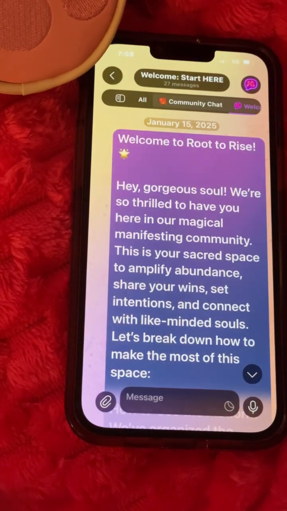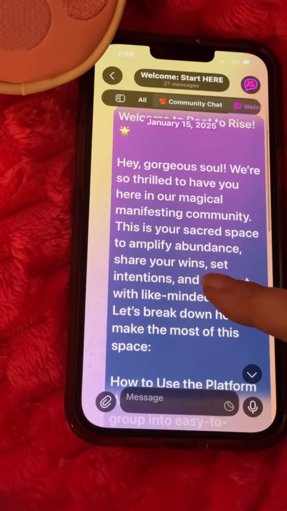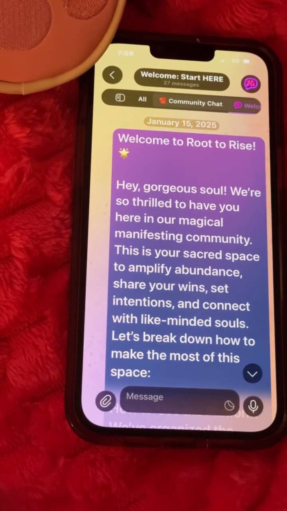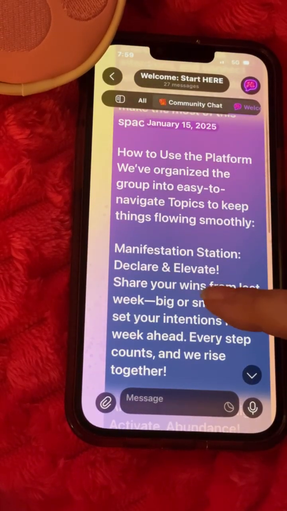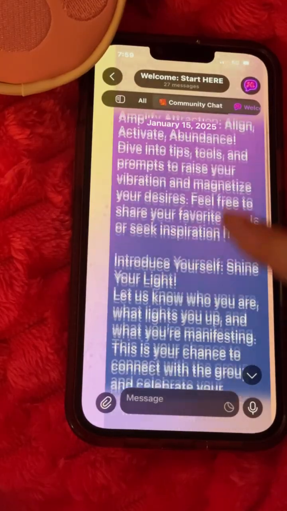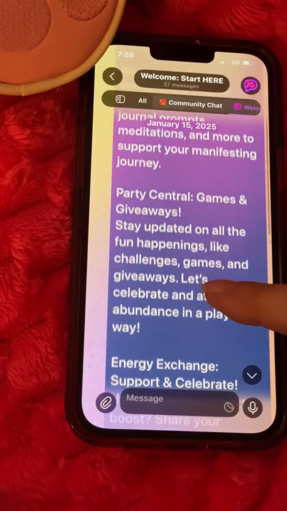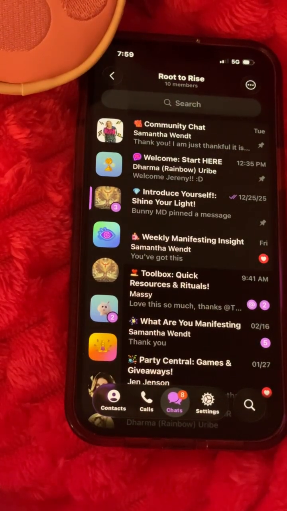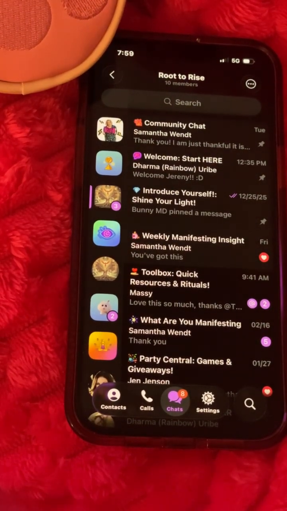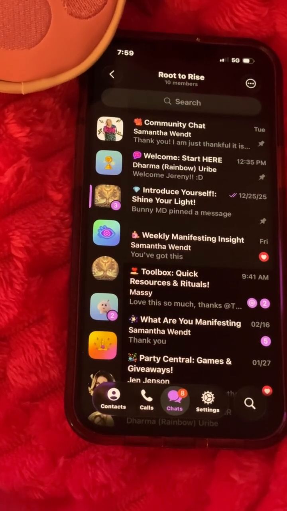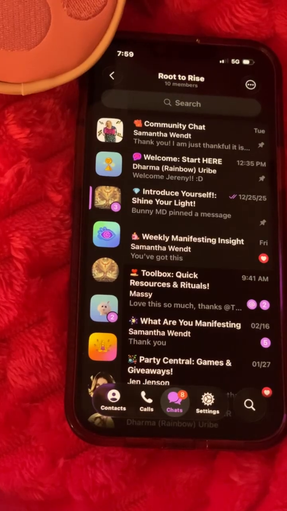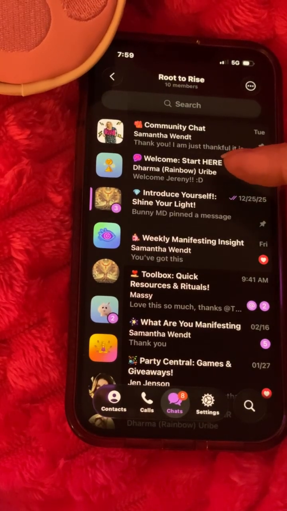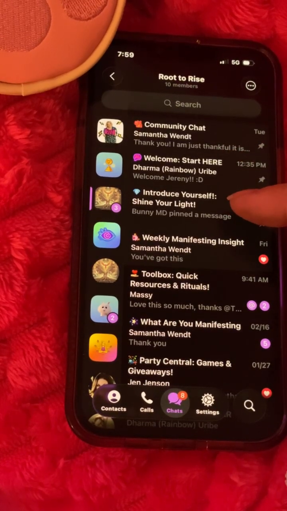You click that, and this takes you back to where you actually find your welcome to the group. And this gives you a little bit of information about how to use the group, things like that. I invite you, when you have the time after you've joined, to go through each tab one by one. But when you first come in, go ahead and just jump into that Welcome, Start Here, and then introduce yourself.